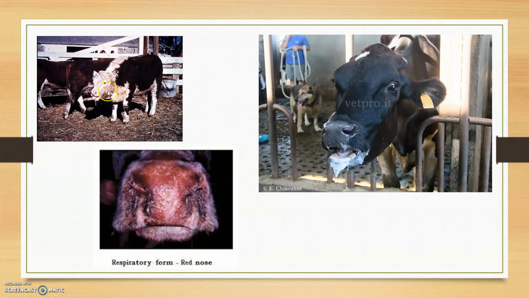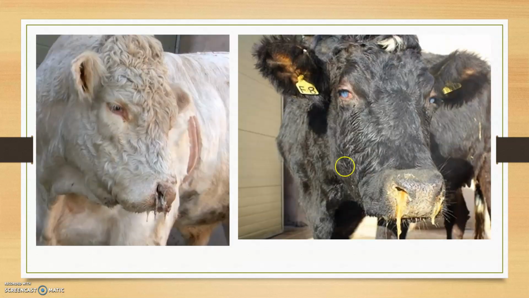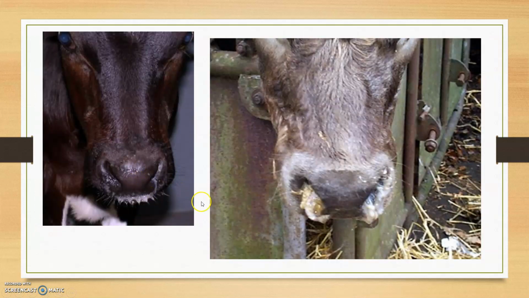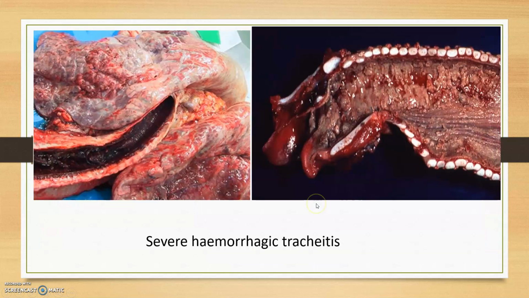Actually, these are the lesions. This is the nasal exudate coming. This is the red nose. This is frothy fluid coming from the mouth and nose. These are the nasal mucopurulent discharge, frothy fluid and nasal discharge. See the severe hemorrhagic tracheitis. See blood spots on the trachea.